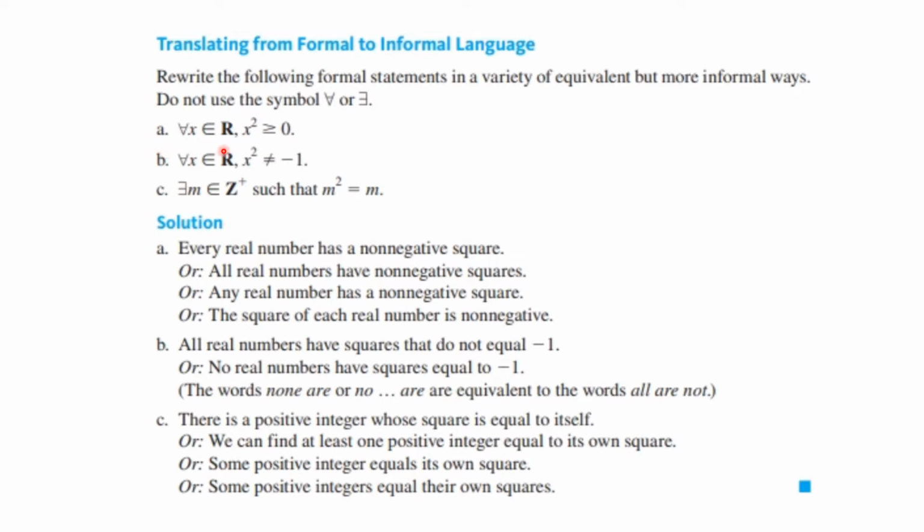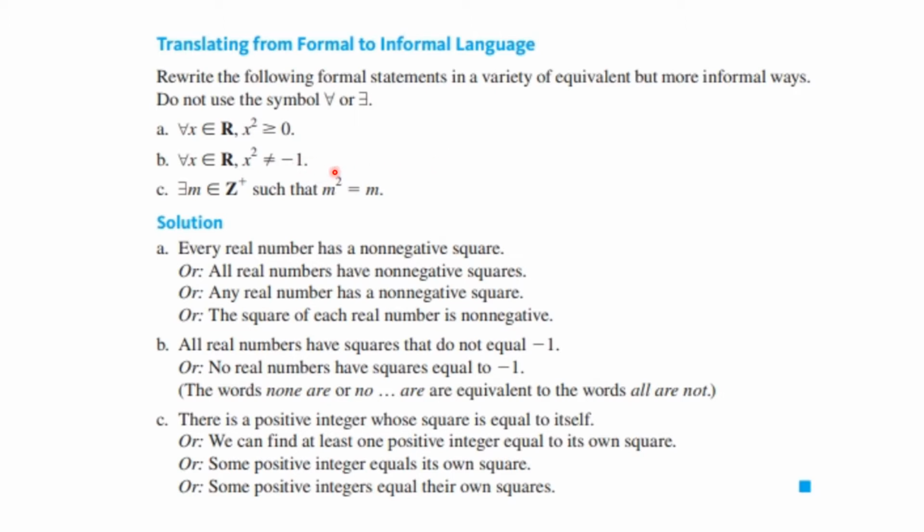So this statement, for every x, an element of the real numbers, x squared is bigger than or equal to 1, can be translated in a number of ways. Every real number has a non-negative square. All real numbers have non-negative squares. Any real number has a non-negative square, or the square of each real number is non-negative.